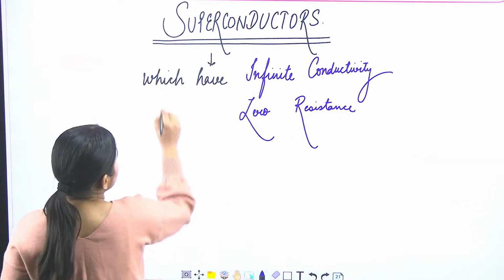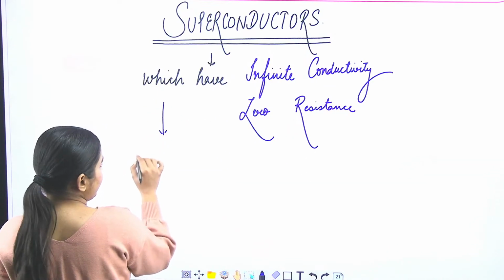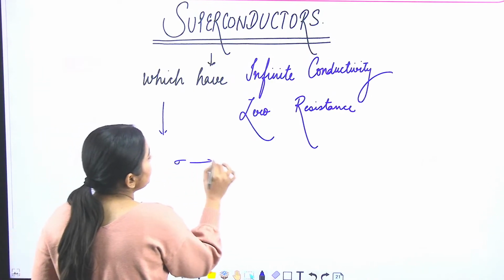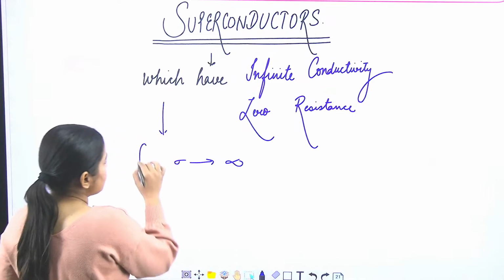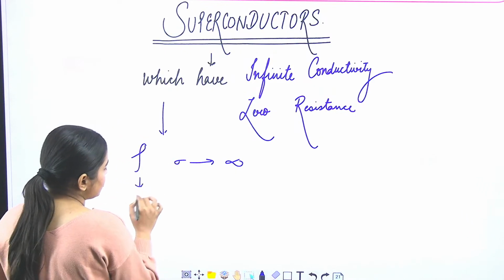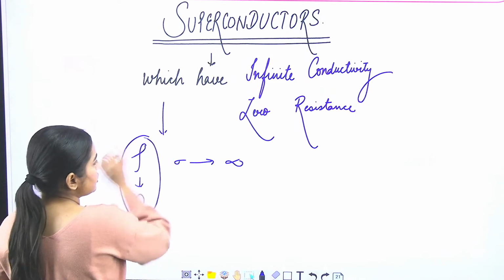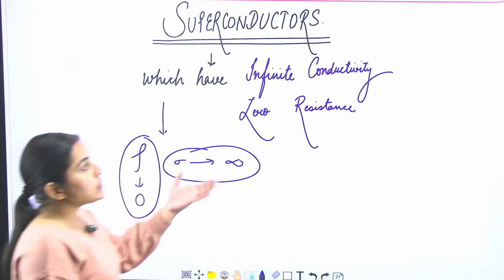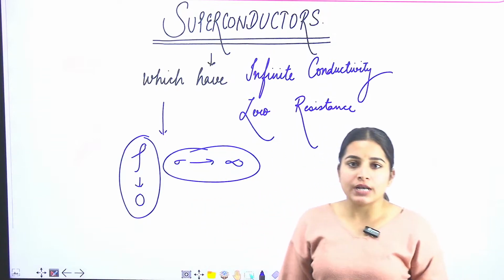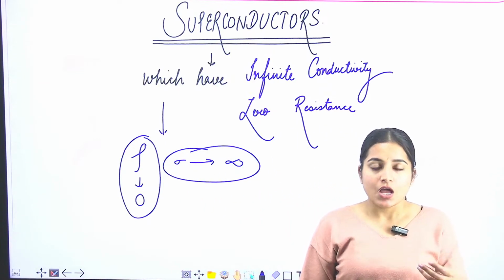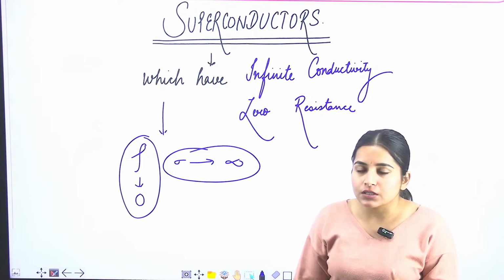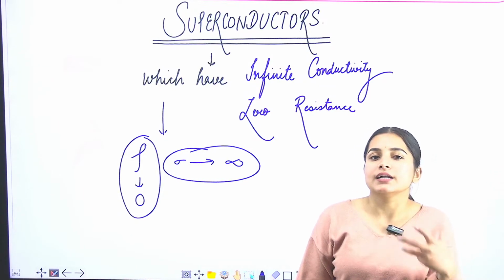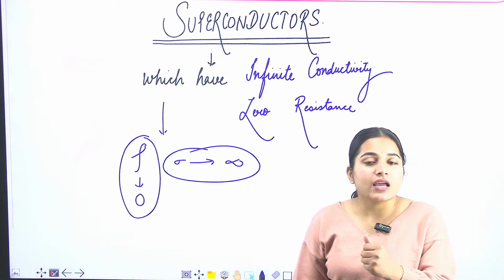Superconductors बच्चे हमारे पास वो वाले materials होते हैं in which the conductivity, that is sigma, approaches infinity and the resistivity approaches zero. Those types of materials are known as superconductors. Whenever you cool down the conductors below a critical temperature, the material becomes superconducting in nature.